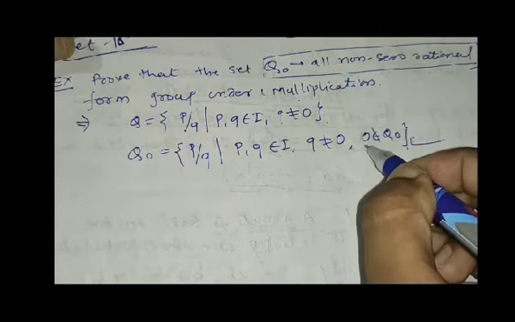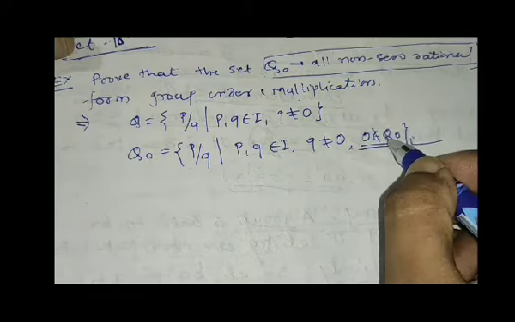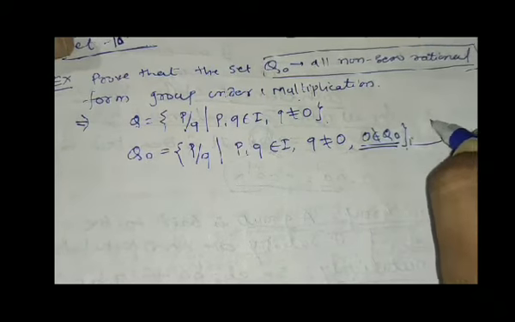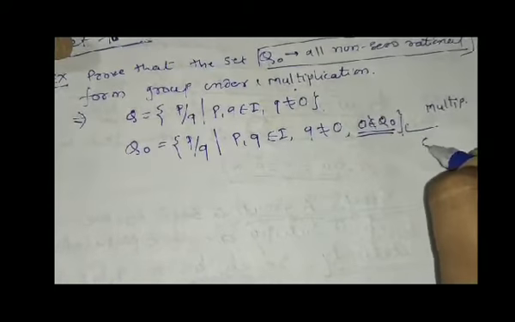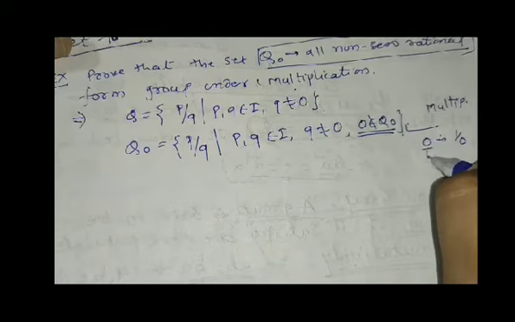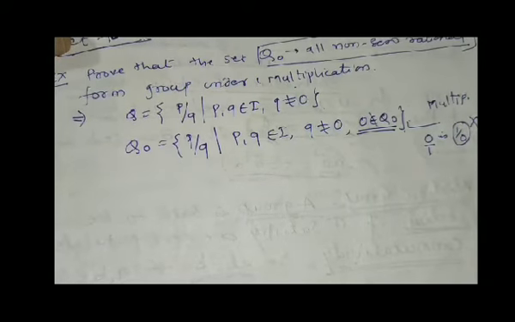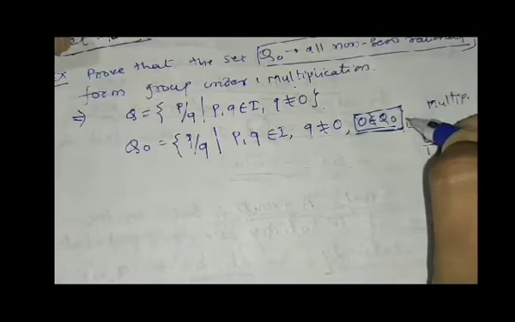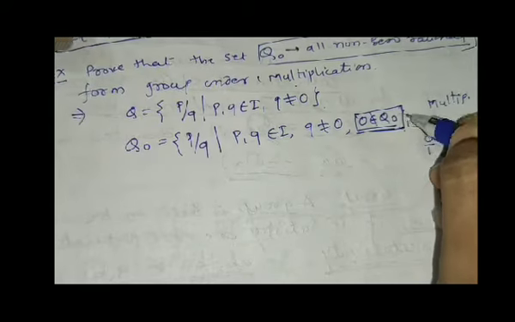So students, you may think, why are we not taking 0 here? Because the multiplicative inverse of 0 is 1 by 0. Here 0 is 0 upon 1 and its inverse is 1 by 0. But 1 by 0 is not a defined term. And therefore we have taken that 0 must not belong to Q naught.